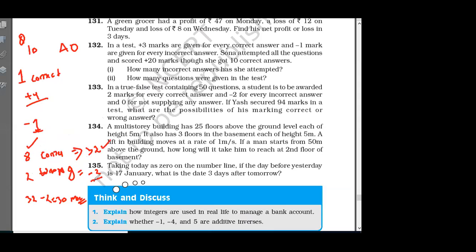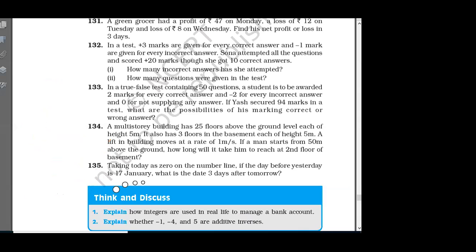For one correct, how much marks will you get? +4. 8 into +4 is equal to 32. For every wrong question you get -1. So total marks deducted will be -2. So what will be the marks? 32 minus 2, which is 30. Clear?